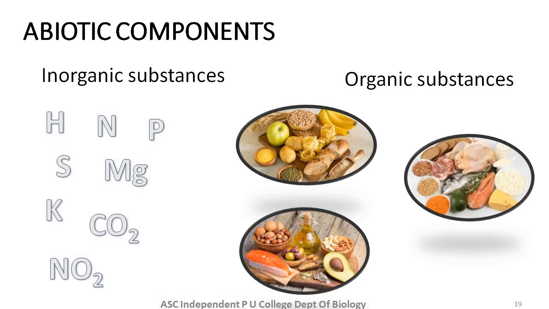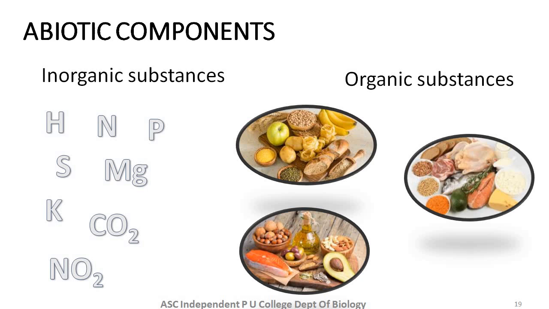That is, minerals such as phosphorus, sulfur, nitrogen, and potassium are available in the soil or through organisms which fix nitrogen from the soil. It is readily available. Carbon dioxide is available from the atmosphere. These inorganic substances will be utilized by the plants to carry out photosynthesis, and they convert these inorganic forms into organic forms.